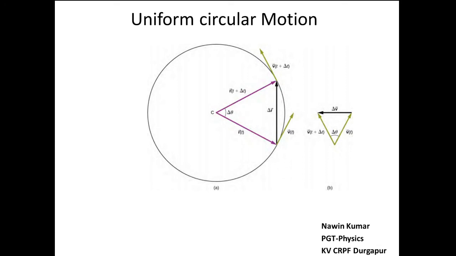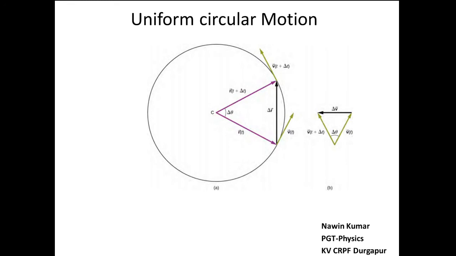Uniform circular motion means a body is moving along a circular path. And if a body is moving along a circular path with constant speed but direction changes, v is constant in magnitude but direction changes, so a force is needed.